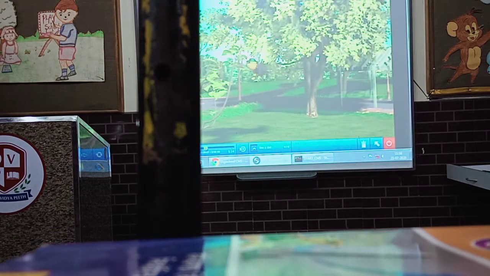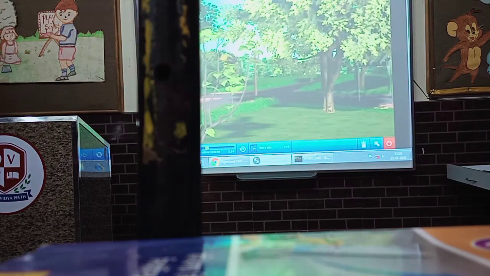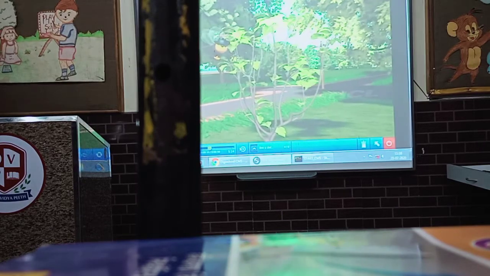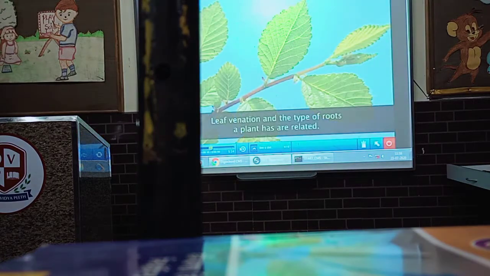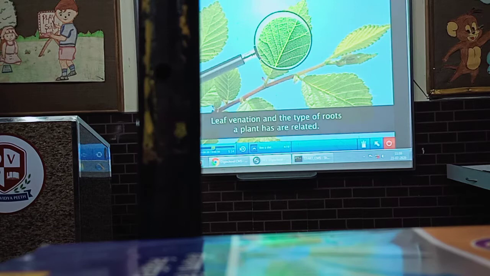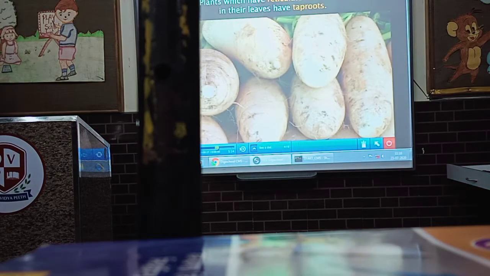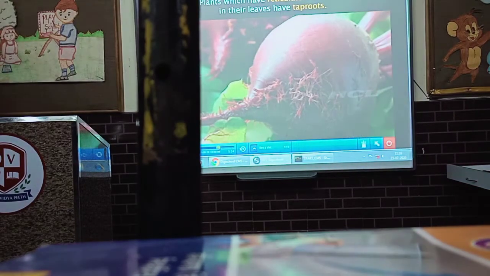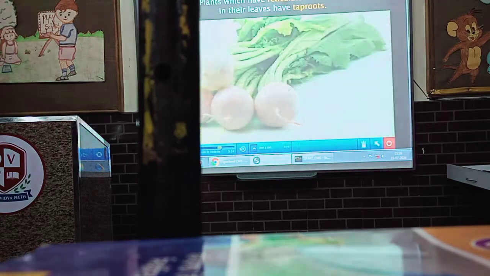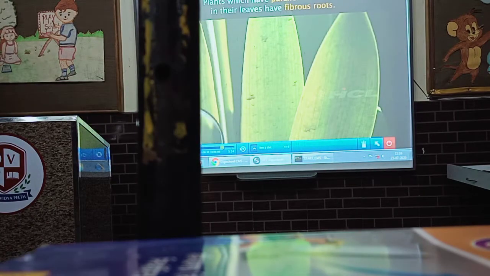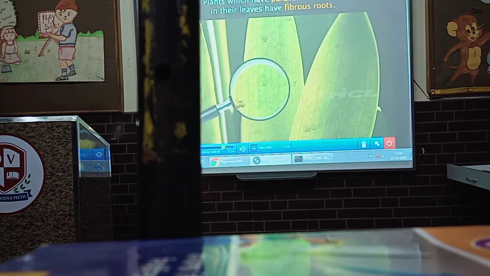Let us be detectives today. We shall try to detect what kinds of roots a plant has without actually pulling it out of the soil. To be able to guess whether a plant has tap roots or fibrous roots, all we need to do is look at the venation of its leaves. Plants which have reticulate venation in their leaves usually have tap roots. Most trees have tap roots. Plants which have parallel venation in their leaves usually have fibrous roots.